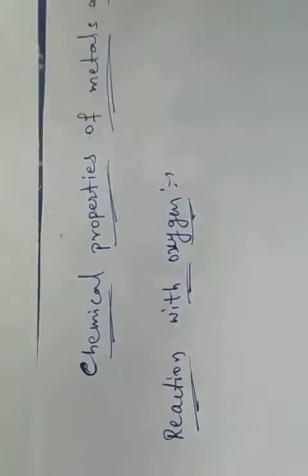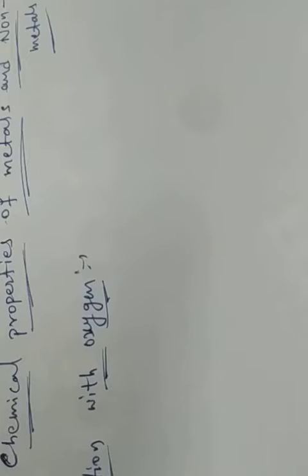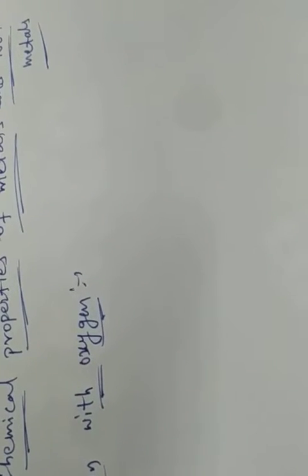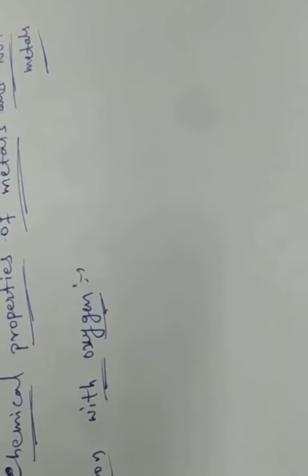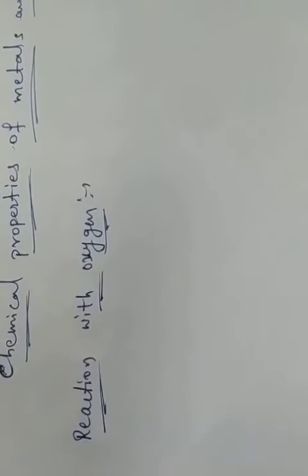So when magnesium reacts with oxygen in air, it forms magnesium oxide. Now you have to recall the reaction by which rust is formed. You know the rusting of iron. How is that rust formed? When iron is exposed to air, meaning oxygen, iron oxide is formed. That is called rusting.